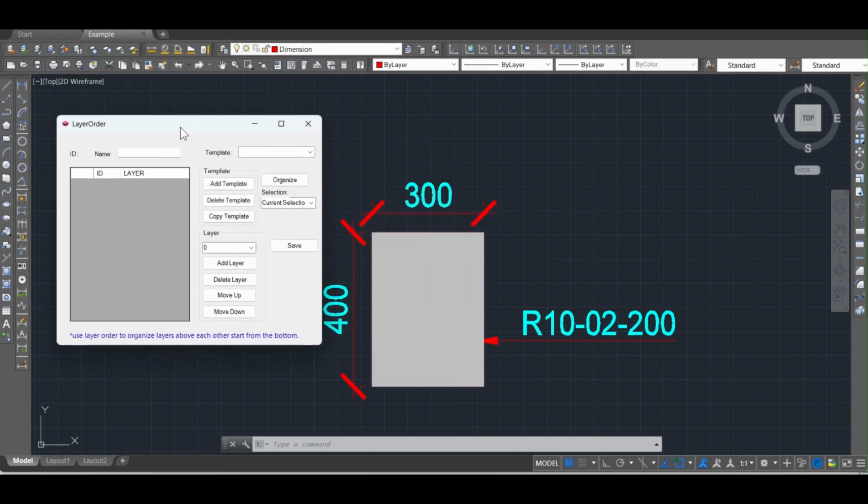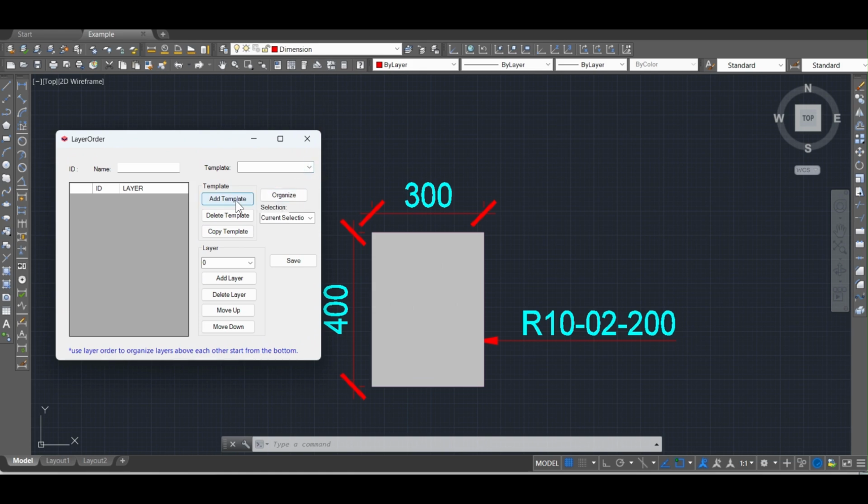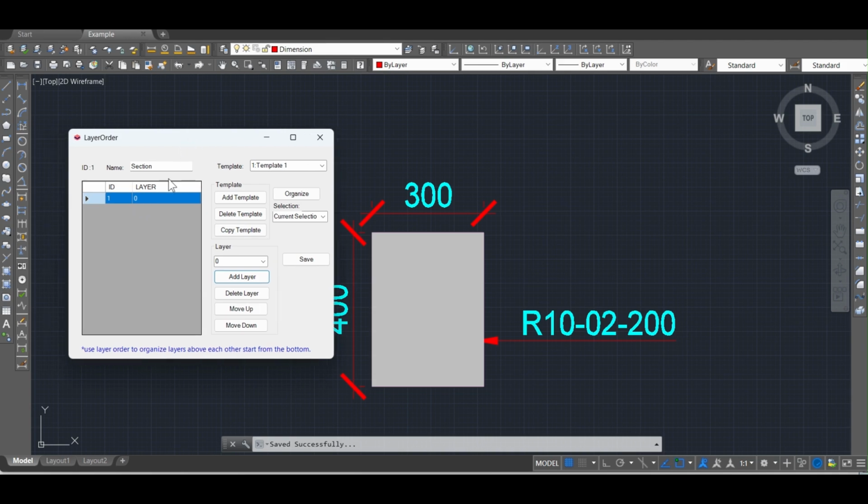Let's start by using the layer order tool. In layer order, you first create a template for matching objects. You can create templates for different drawings such as columns, beams, and footings. After creating your template, you can then add the layers whose drawing order you wish to organize. For this example, we are going to organize the drawing order of the layers for the section detail on the screen.